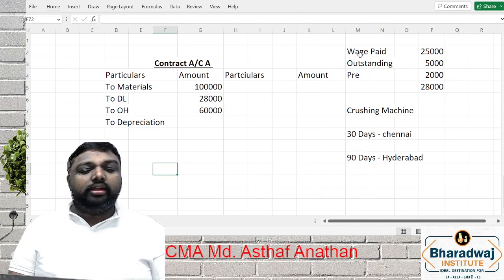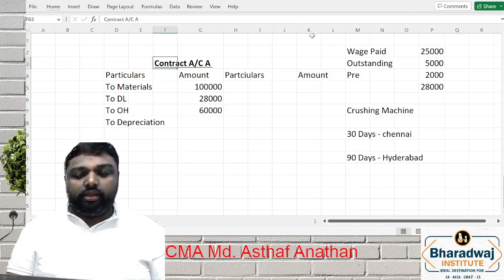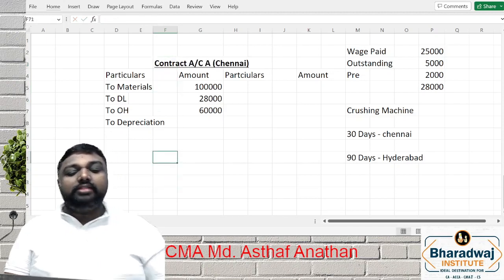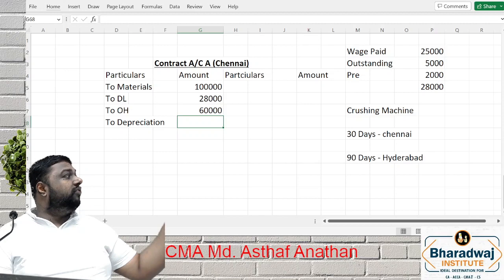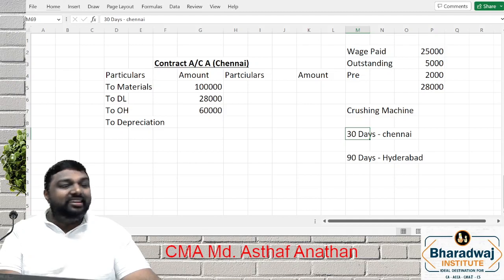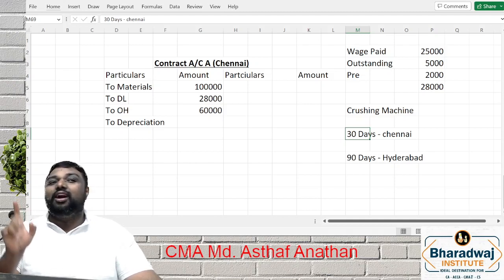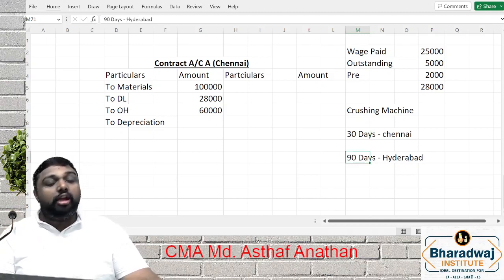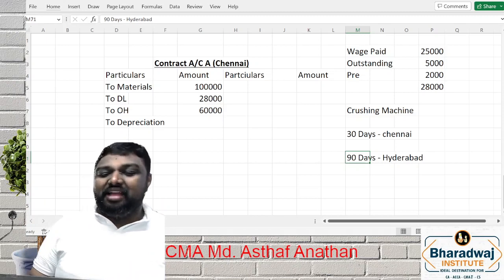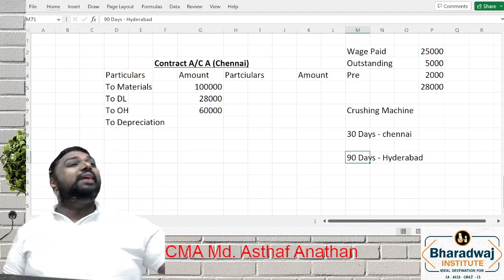Now this contract account A is for Chennai only. What is the amount of depreciation you have to treat for the crushing machine? Since we used it in Chennai for only 30 days, we have to charge only 30 days. For Hyderabad account we charge its days. The balance days it did not work for any contract, so there will be a general P&L.